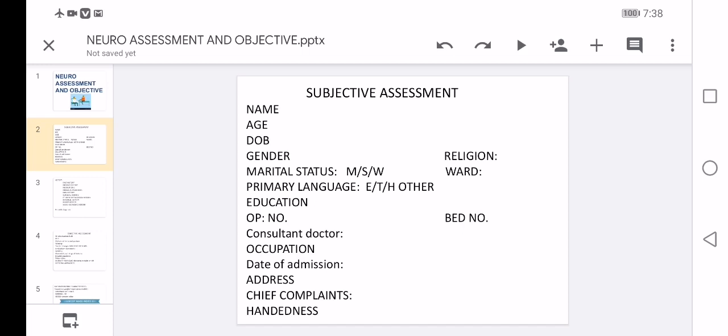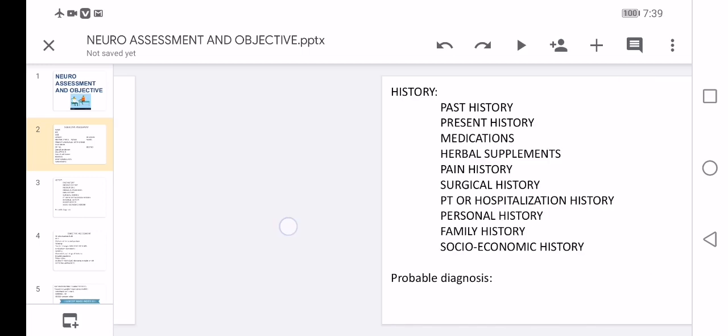where he is living. Chief complaints, it tells about the complaints the patient should give in his or her own simple words. That is, it might be activities of daily living, inability to eat, difficulty in dressing, and difficulty in walking. These are the things to be considered, and these complaints guide the therapy. They guide the therapist on what protocol should be selected to treat the patient, and whether the hand dominance is right side or left side.